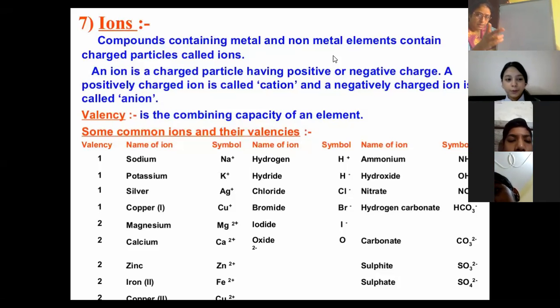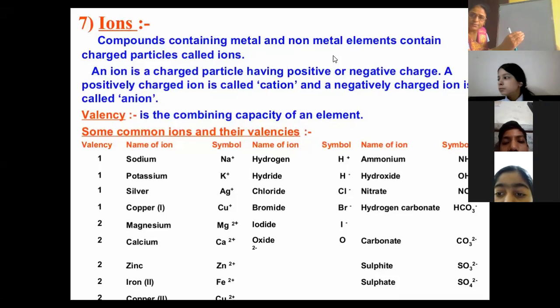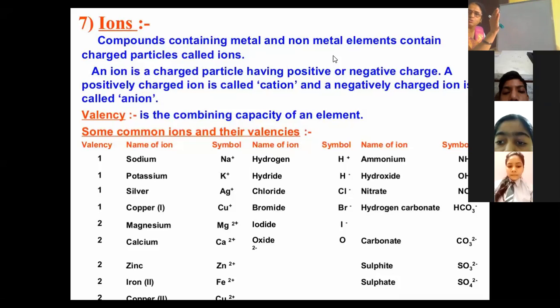With 2 electrons, only those atoms will become stable whose first shell is the last shell. But if it has more than the first shell, whether it has 2 shells, 3 shells, 4 shells, that is not the point.